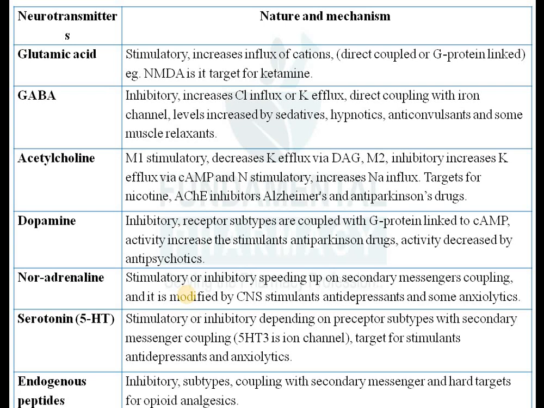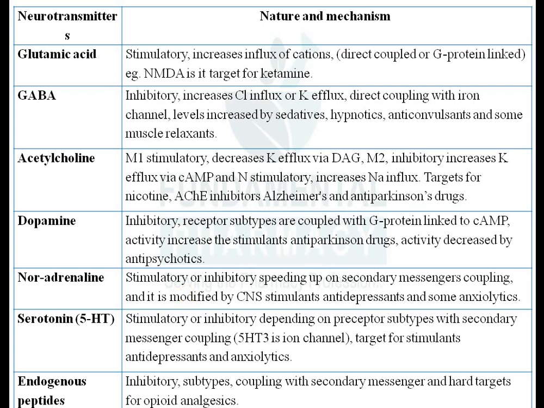They are coupled with the secondary messengers, and they are also targets for opioid analgesic. They are known as most of them are responsible for the pain sensation. जितने भी पेप्टाइड्स है जैसे एंडोर्फिन हो गया, एनकेपेलिन हो गया, so these peptides are responsible for the pain sensation, and that's why they are the targets for opioid analgesic.